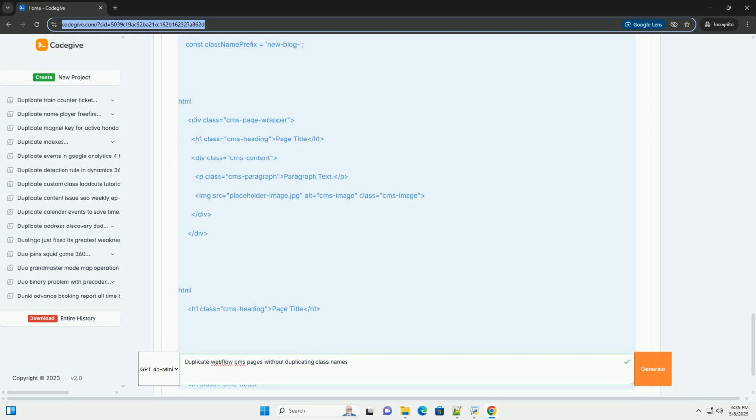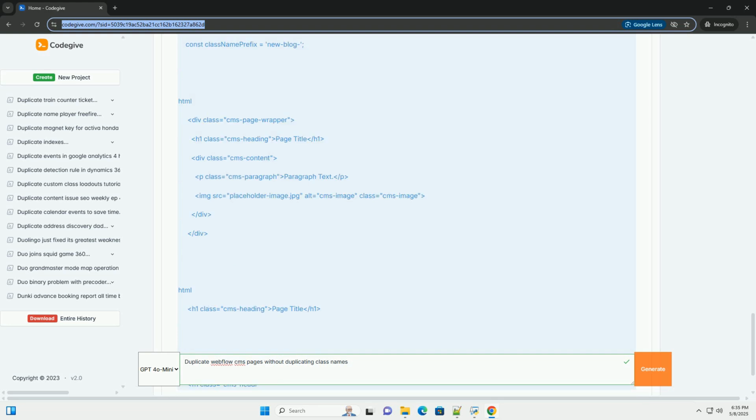5. Webflow API, advanced, requires a paid plan and more development effort. If you are comfortable with APIs and using Webflow's API, you could build a custom script that: 1. Retrieves the content: uses the Webflow API to fetch the content and structure of a template CMS item. 2.